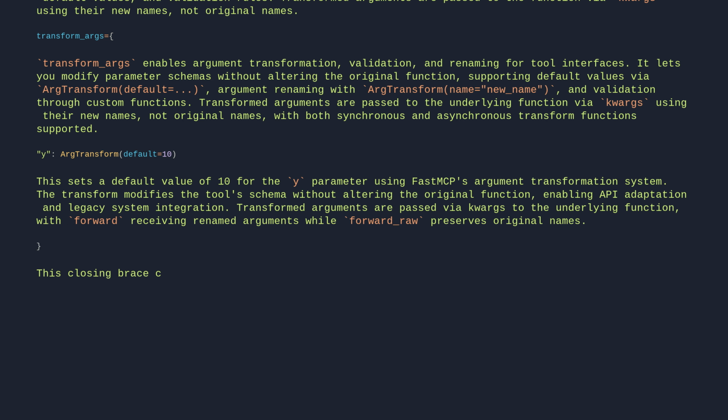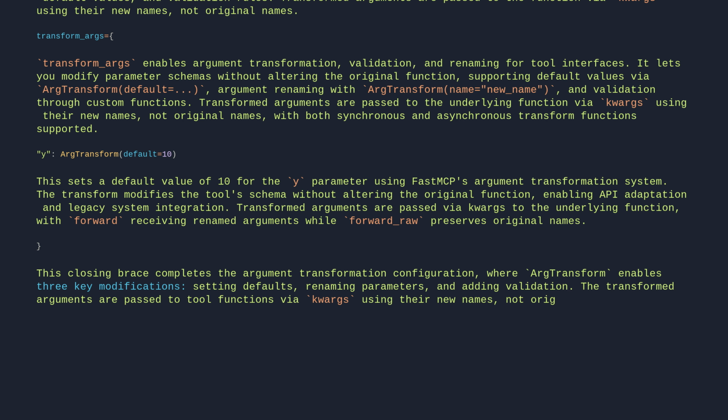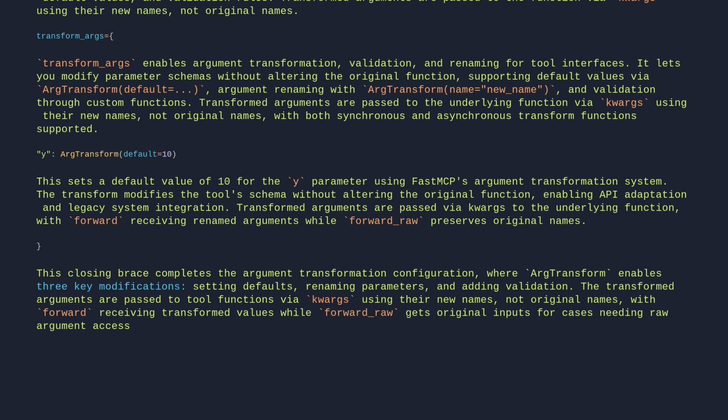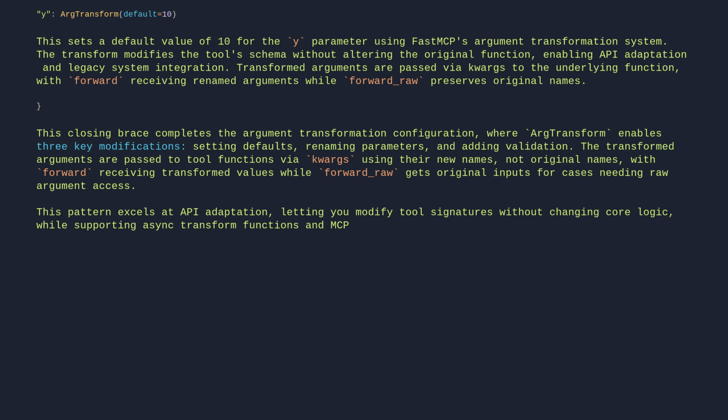This closing brace completes the argument transformation configuration, where ArgTransform enables three key modifications: setting defaults, renaming parameters, and adding validation. The transformed arguments are passed to tool functions via kwargs using their new names, not original names, with forward receiving transformed values while forward_raw gets original inputs for cases needing raw argument access. This pattern excels at API adaptation, letting you modify tool signatures without changing core logic, while supporting async transform functions and MCP config-level transformations for server-wide argument handling.